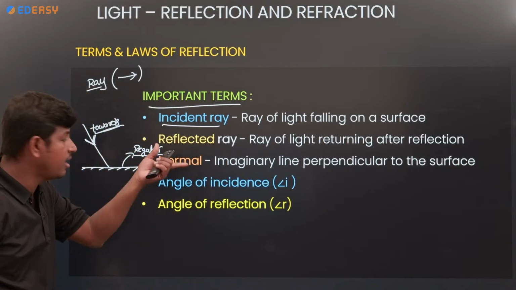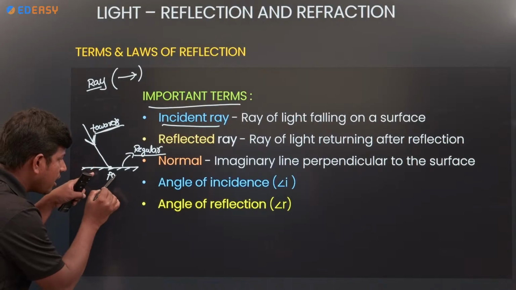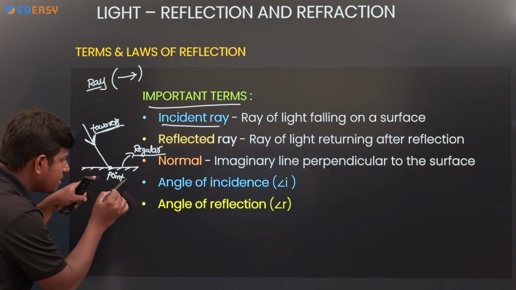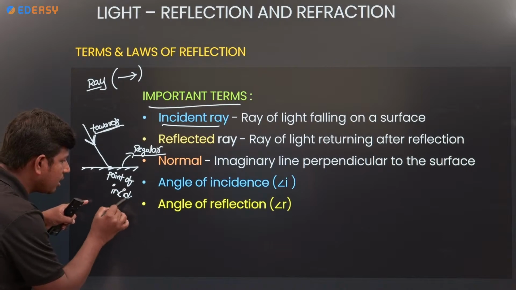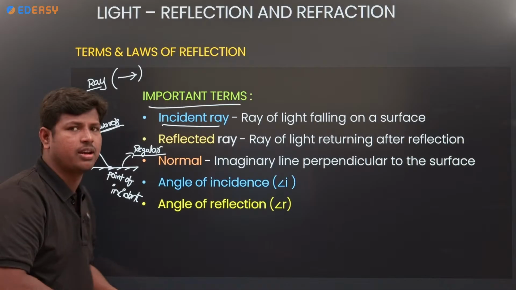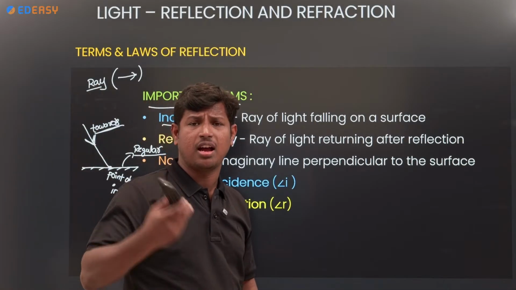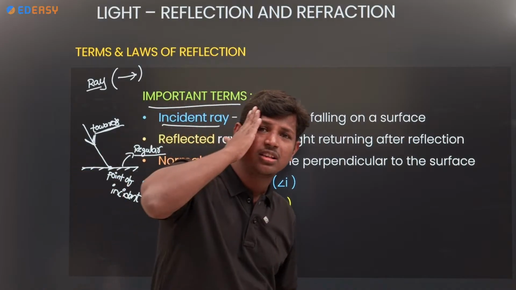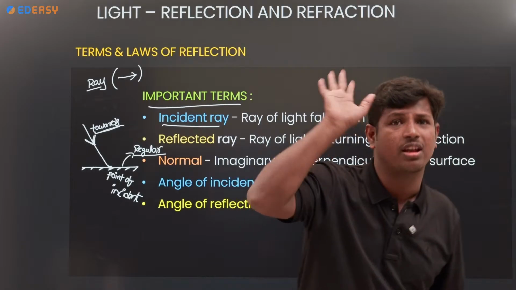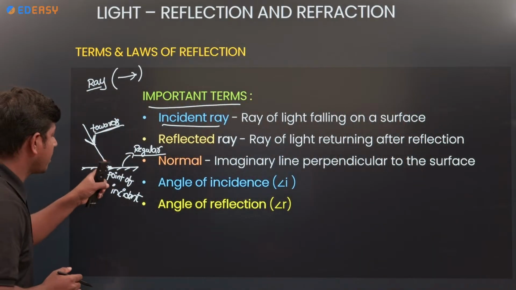Where it strikes, that point we call the point of incidence. For example, if somebody is throwing an object, it strikes here, right? So where it strikes, that is called the point of incidence.